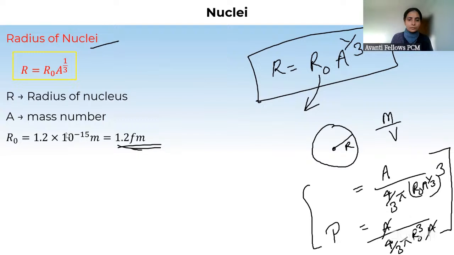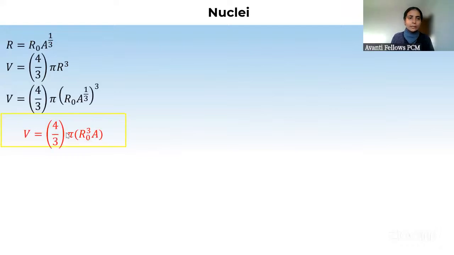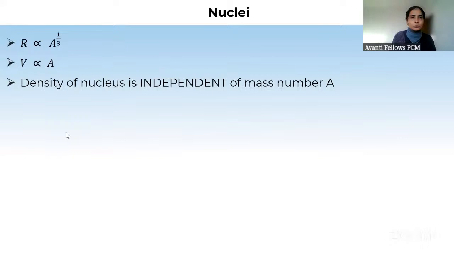So here R equal to this, so volume will be equal to this much, and volume is proportional to A, and R is directly proportional to A to the power 1 by 3. So V is directly proportional to A. अभी अभी मिला. So density of nucleus is independent of mass number A. क्योंकि density is your mass by volume. And mass is proportional to A, volume is proportional to A. So it is not dependent on A. It is independent. ठीक है?